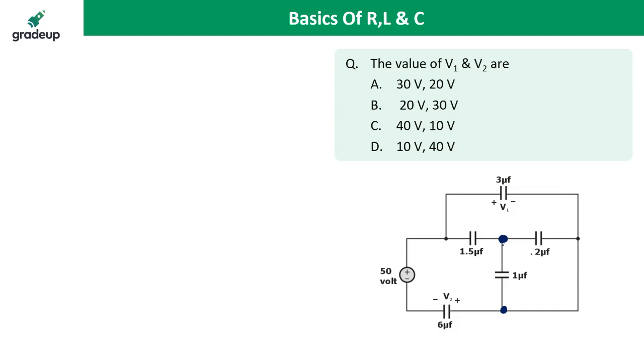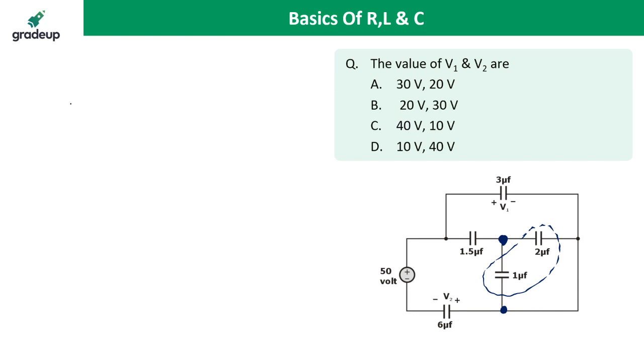So these two capacitors are in parallel because the voltage across this terminal is the same and the voltage across this plate is the same. So what is the parallel equivalent? The parallel equivalent of this capacitor is 2 plus 1, which is 3 microfarad. This capacitor is 3 microfarad, and the 3 microfarad and 1.5 microfarad are in series.